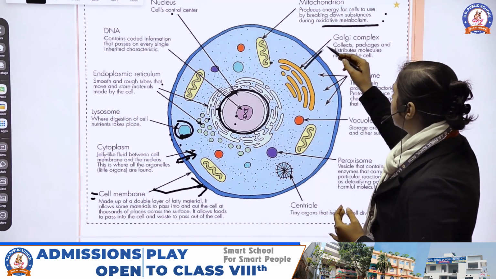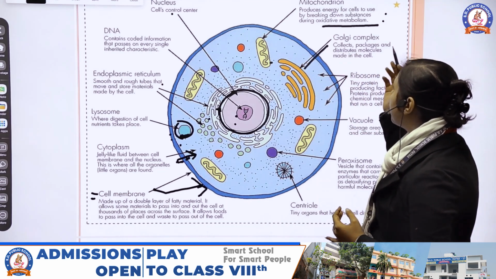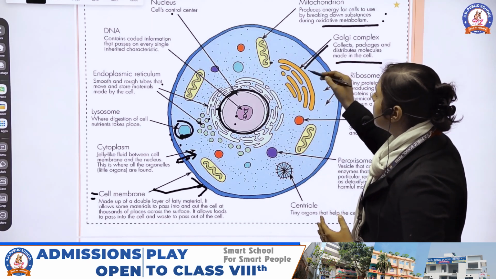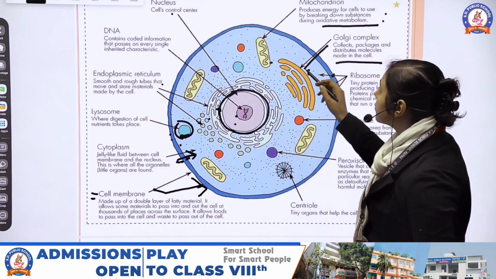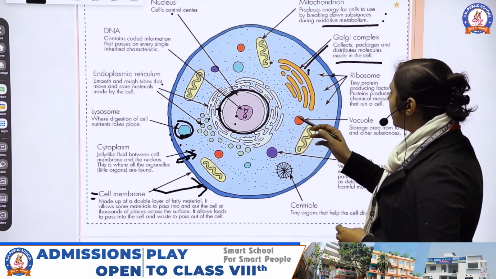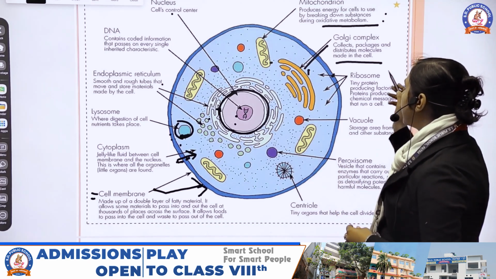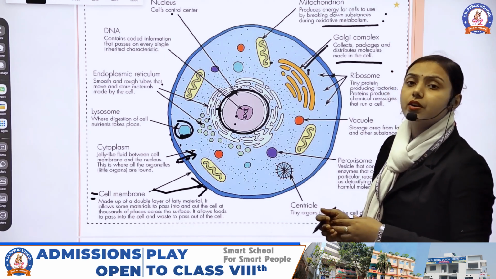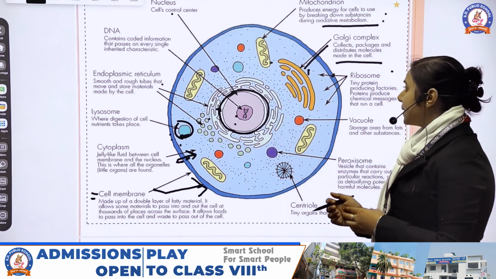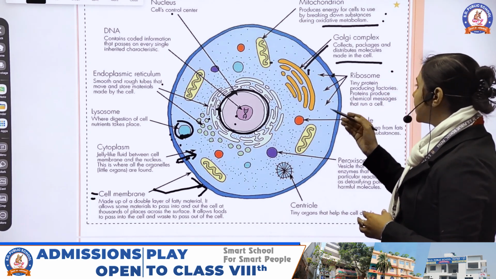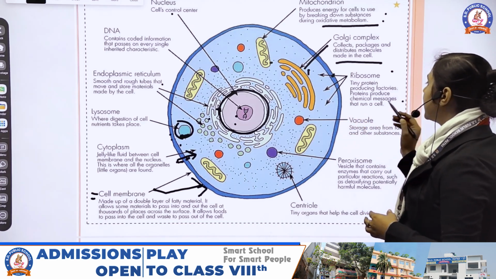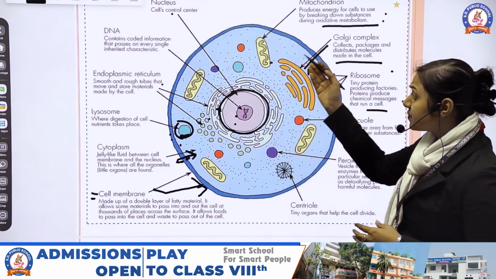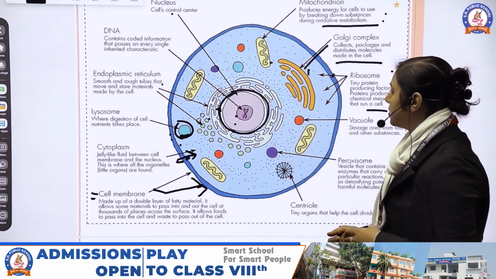Now this is the Golgi complex. It collects, packages and distributes molecules made in the cell. It collects every package which enters inside the cell and then distributes those packets to the different organelles of the cell. Now the ribosome. These are the teeny protein productive factories. Ribosomes are also known as the protein factory. That means it makes the protein, and it also transmits the chemical messages to the different organelles of the cell.